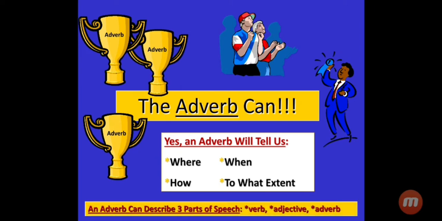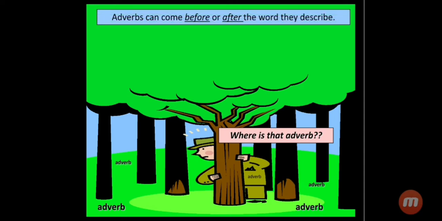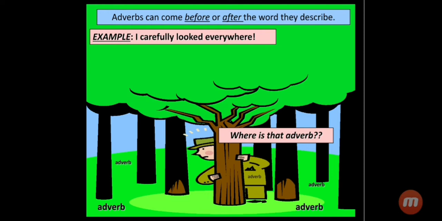An adverb can describe three parts of speech. They are verb, adjective, and adverb itself. Where is that adverb? Adverbs can come before or after the word they describe. Let us understand through this example. I carefully looked everywhere. Now in this sentence, what is the verb? Looked. In this sentence, looked is the verb.